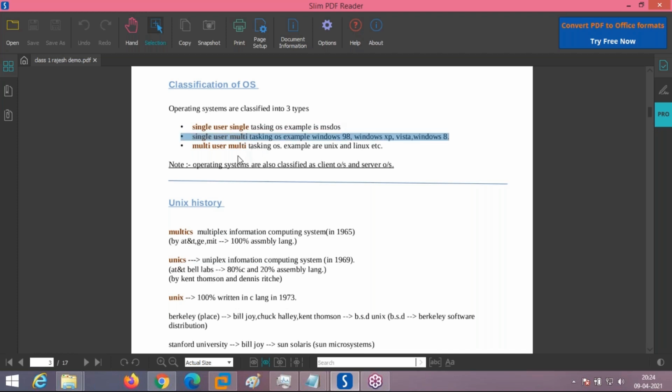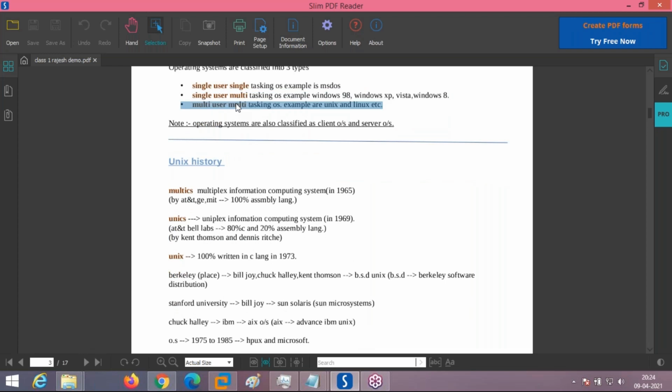Second classification is single user multitasking operating system. It means at any point of time the operating system can support login of one user, but that single user can perform multiple tasks. He can browse the internet, execute his shell script, do manual tasks, or watch a video or audio, multiple tasks.